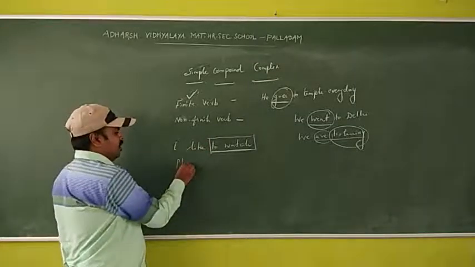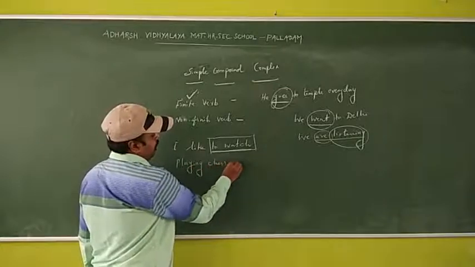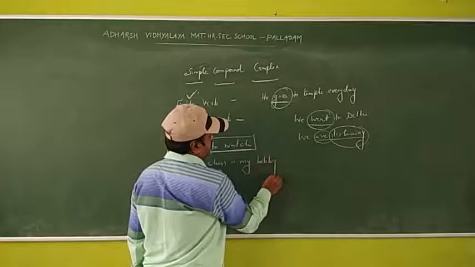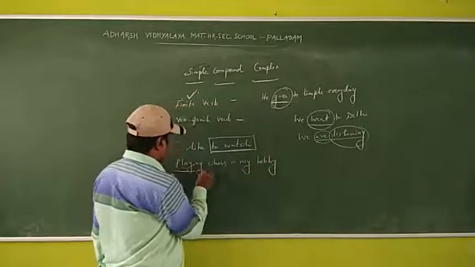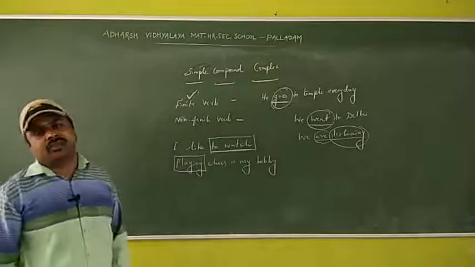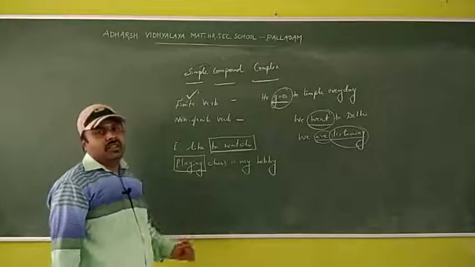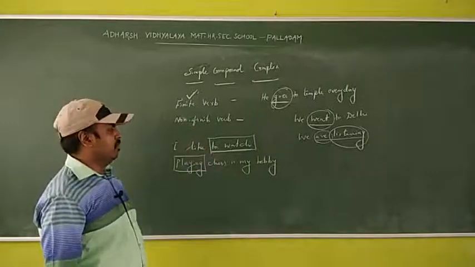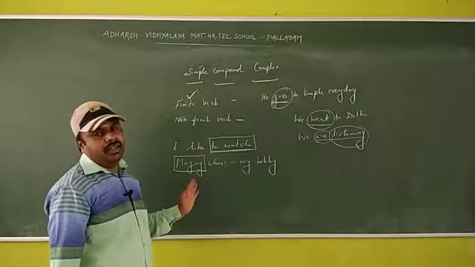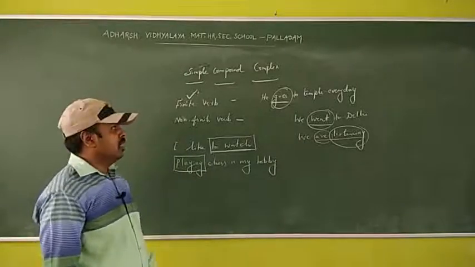Next one, playing chess is my hobby. Here playing is a non-finite verb. So to-infinitive or gerund we call non-finite verb. Here to watch and playing do not indicate any time or tense.